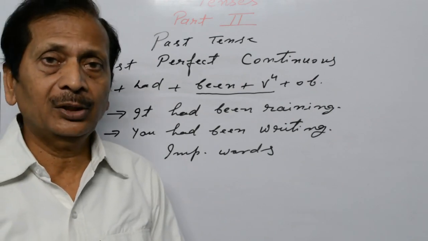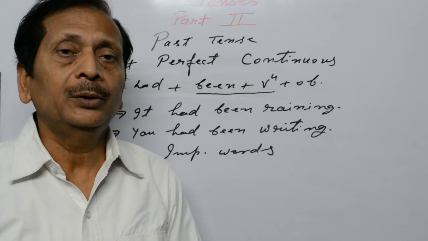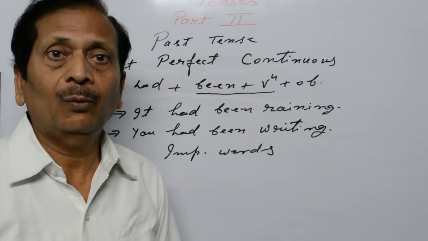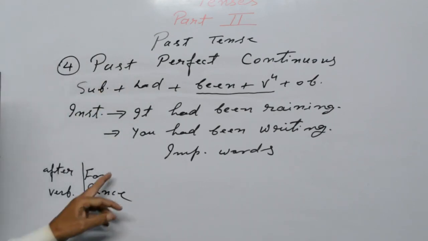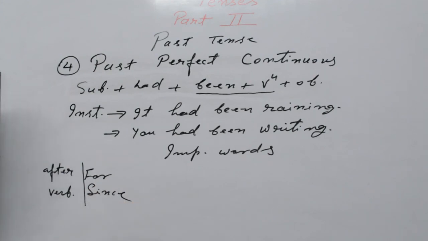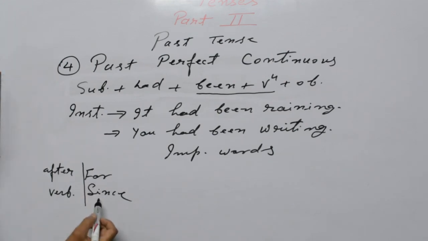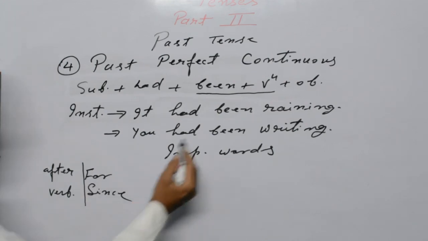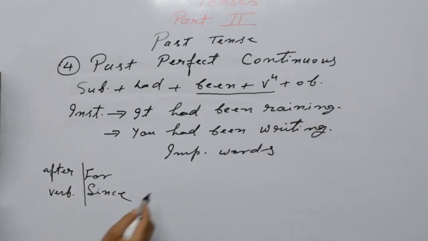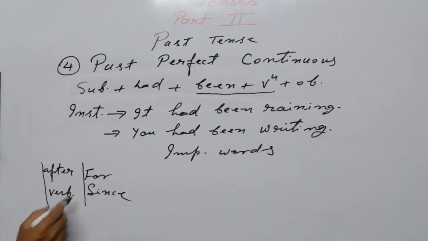If you haven't watched this video of prepositions, you can subscribe and watch how to use for and since. Actually, for is a period of time and since is a point of time. So what do you mean by period of time and what do you mean by point of time? Rules you can learn there. But anyway, you can use for or since at the end of the sentence, especially after the verb. I have written it here, you can see.